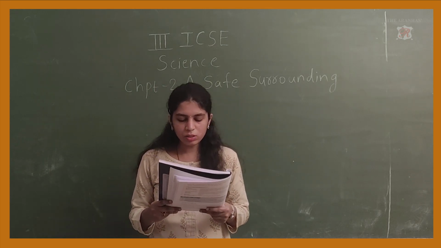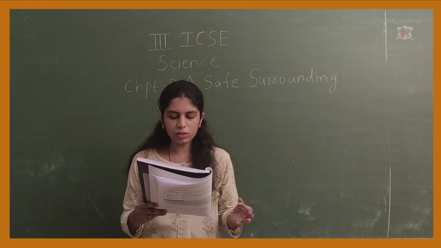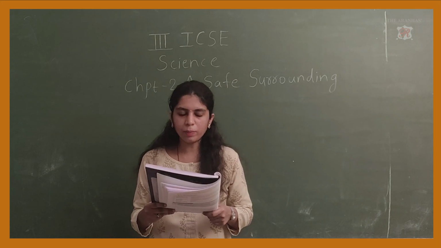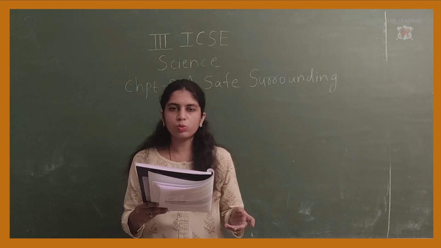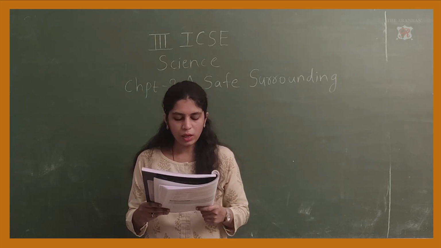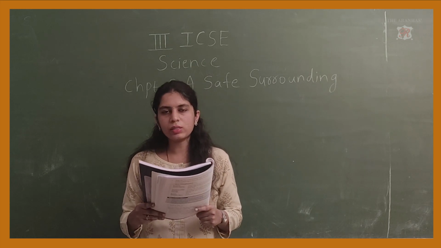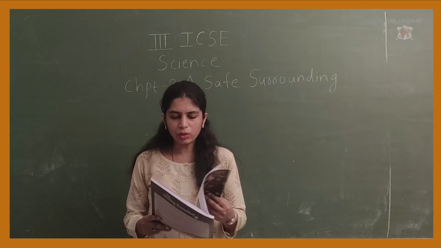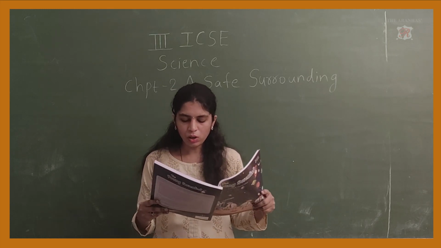List any 3 features of a good house. Now 3 features of a good house you can write. We should throw the garbage in garbage bins. We should do sweeping regularly. And we should put all the things in proper place. You can write anything from the chapter. You can see from the chapter and add on your own.